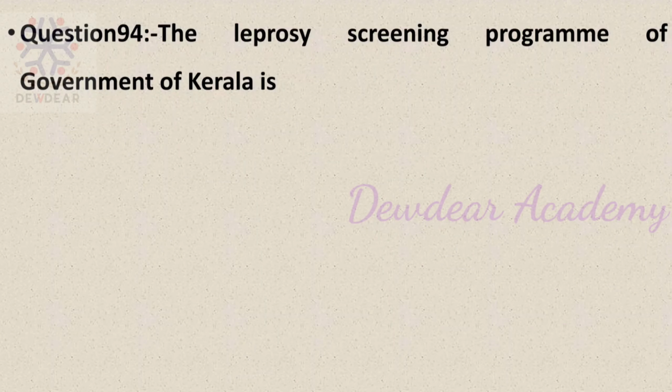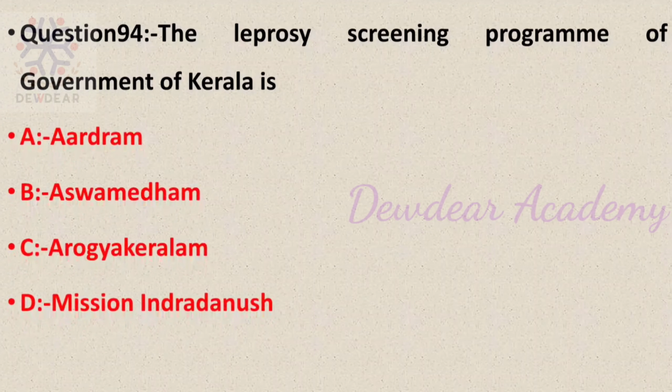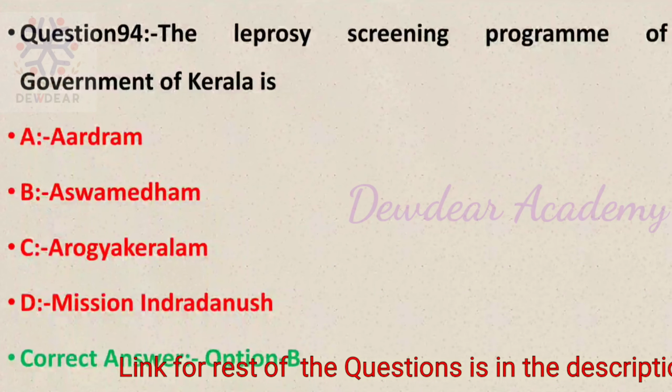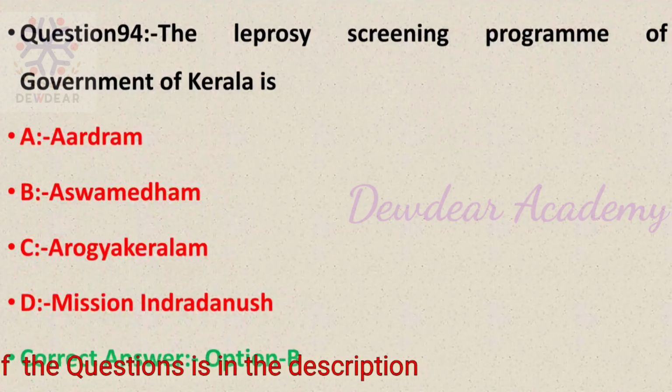Then question number 94. The leprosy screening program of Government of Kerala is. Options: Ardram, Ashwamedham, Arogya Keralam, Mission Indradhanush. The correct answer is option B, Ashwamedham. So the leprosy screening program of Government of Kerala is Ashwamedham.